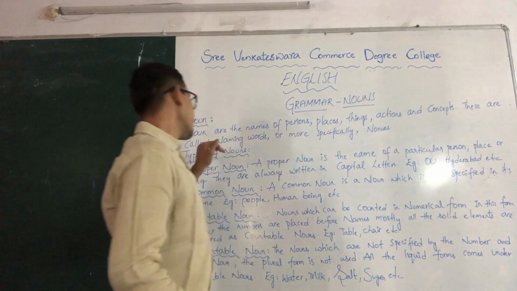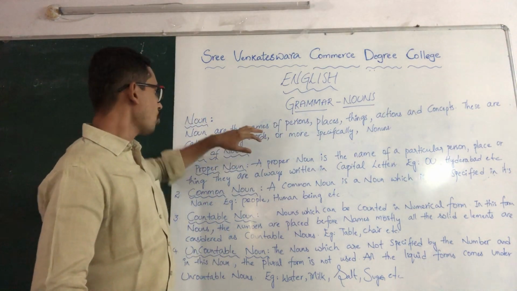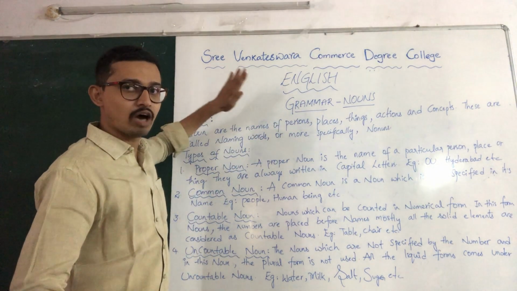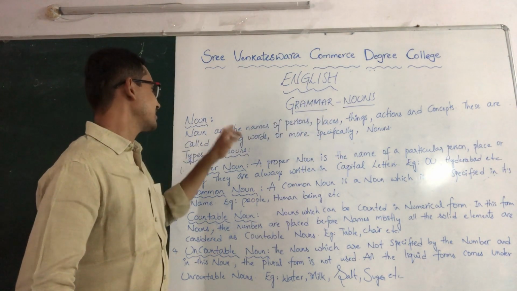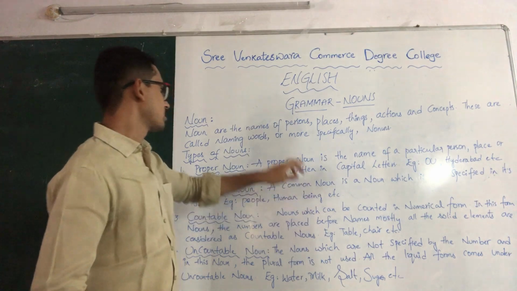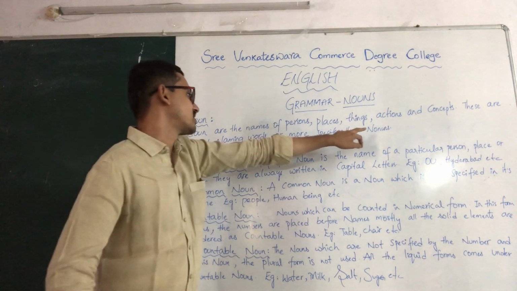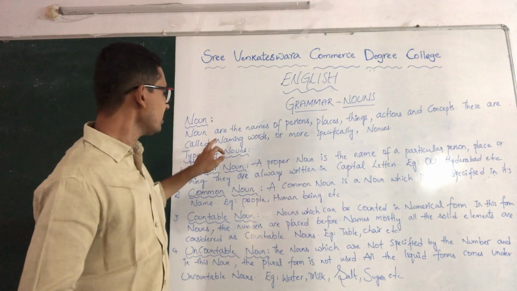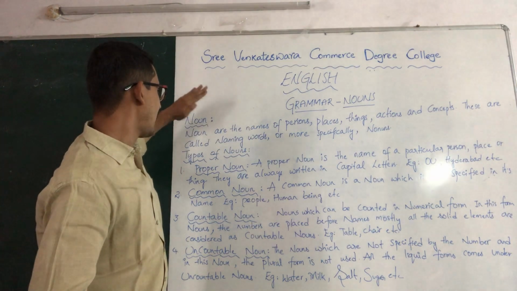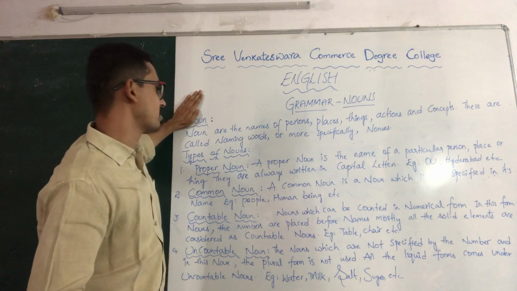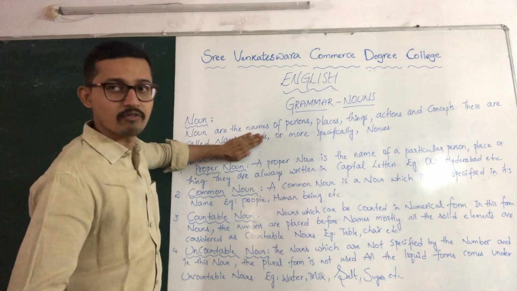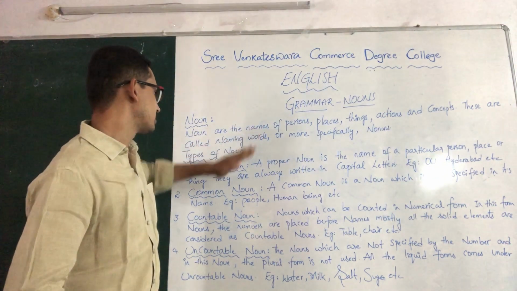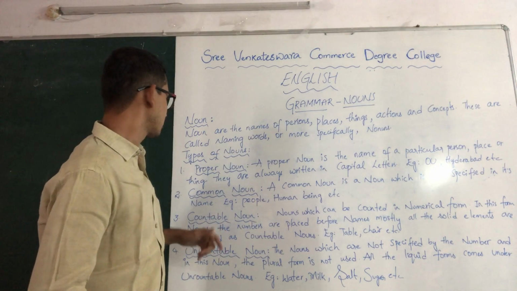These are called naming words. So as we discussed, nouns deal with the names. These nouns are particularly called naming words. More specifically, naming words are called nouns in a specific manner, whereas in a general form, these are called naming words. I think you are clear with this definition of nouns.